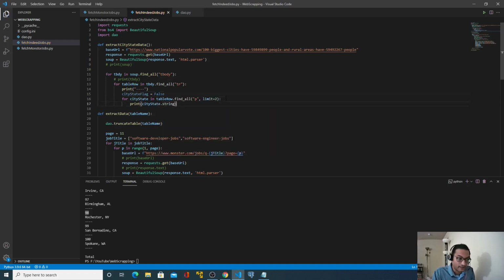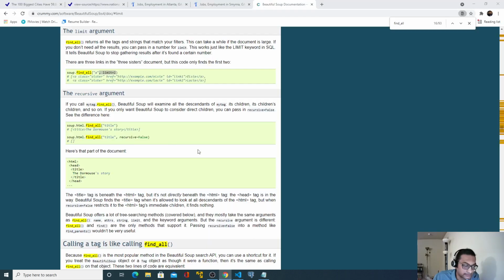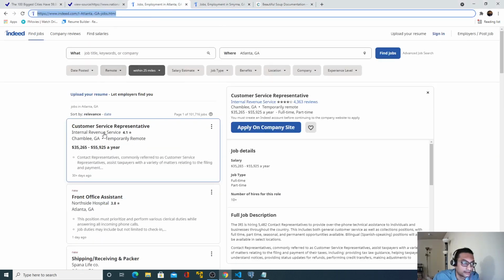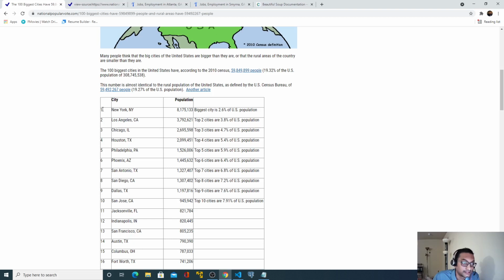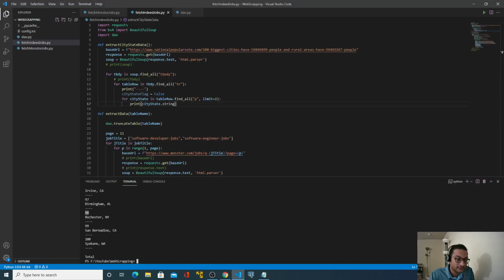If I go back, this is a number we are talking about, a row number for that city and state combination. The very first thing which comes inside that for loop is this number, and after that our actual city and state name comes.